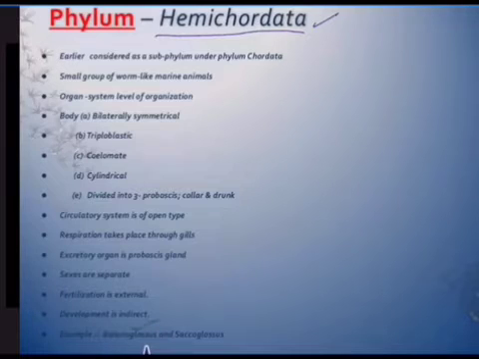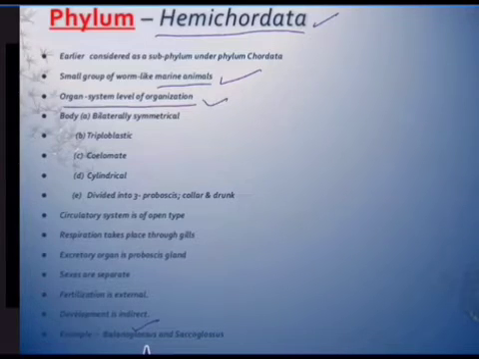Balanoglossus and Saccoglossus. Balanoglossus, of course, is very familiar, and it's called the tongue worm. And what are the important characteristics of Hemichordata? It is a marine group, with marine animals, organ system level of organization, and the body is bilaterally symmetrical.